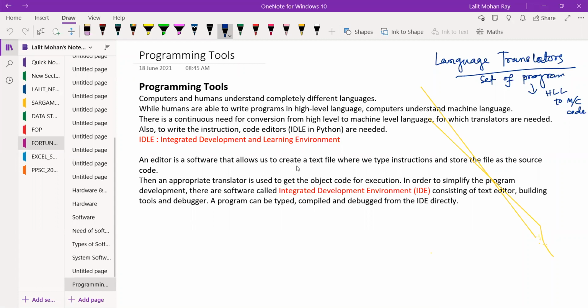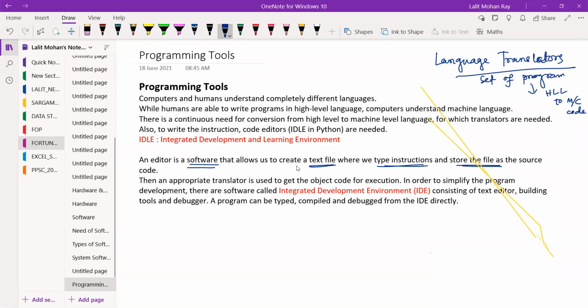This editor is a software that allows us to create a text file where we can type instructions and store the file as the source code.